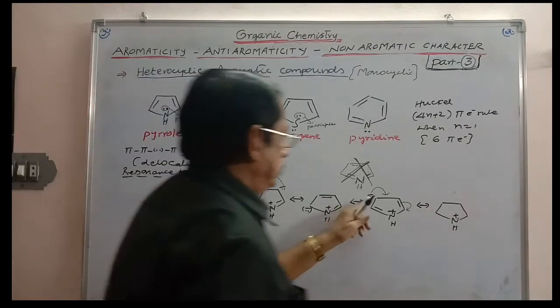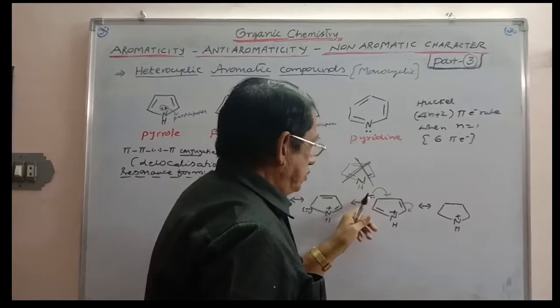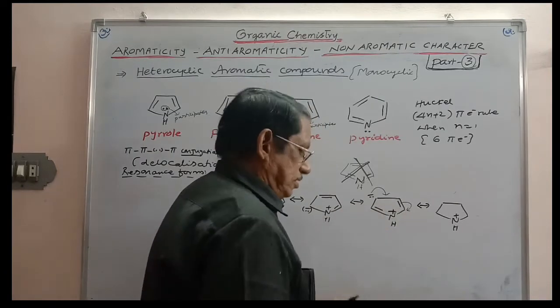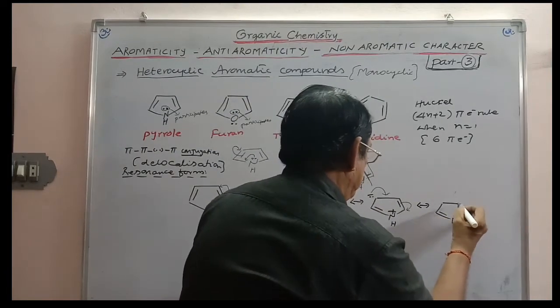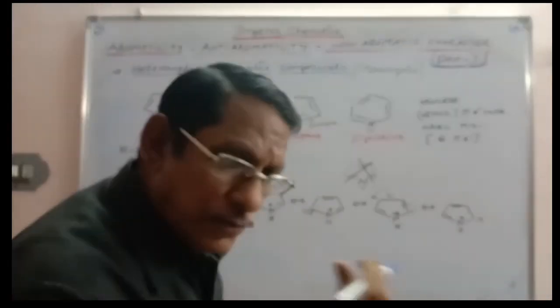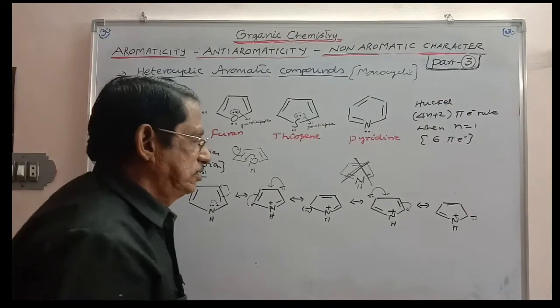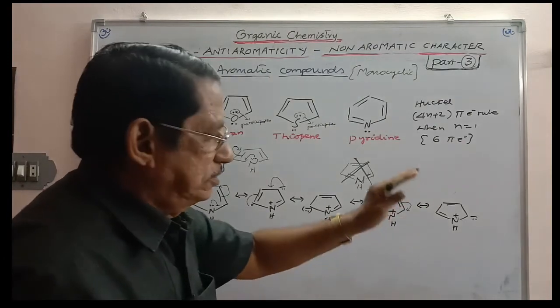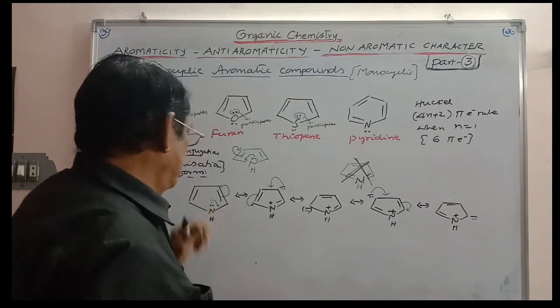So using this lone pair, charge is shifting like this. This is coming to the sides, towards this side, and so here, here, here like this. And on all the four carbons you are getting the minus charges, and on nitrogen you are having positive charge, and this is the neutral form.